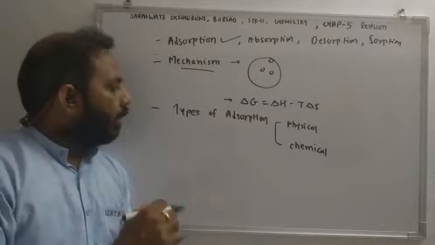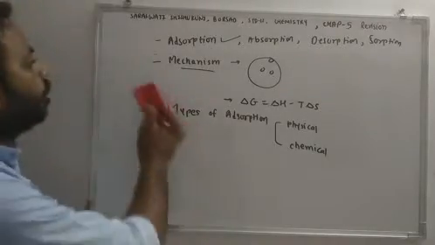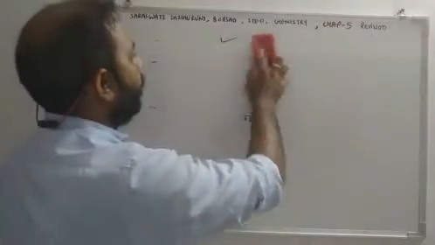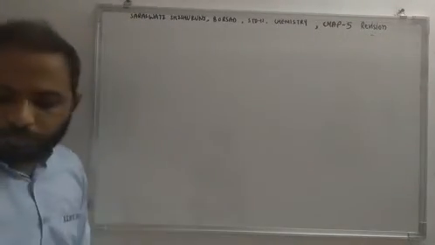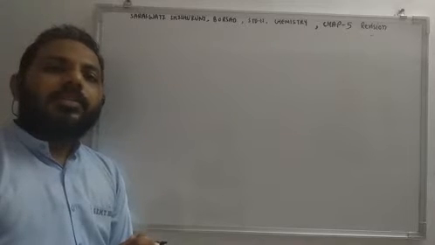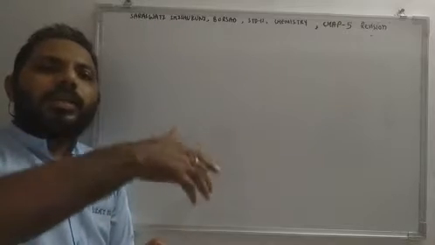After these types of adsorption, the chapter deals with catalysis. But before catalysis, there is one question, that is applications of adsorption. There are a total of 8 to 9 applications.